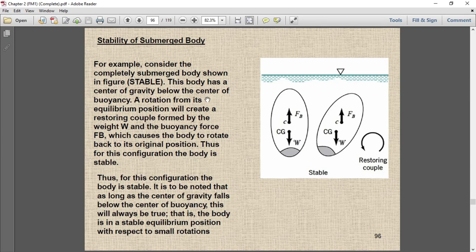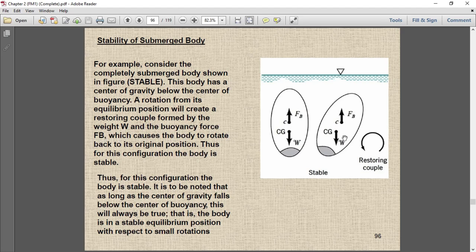Consider an example. For example, consider the completely submerged body shown in the figure. We are talking about the stable condition. What is the condition of stability of a submerged body? This body has a center of gravity below the center of buoyancy. A rotation from its equilibrium position will create a restoring couple formed by the weight and the buoyancy force FB.